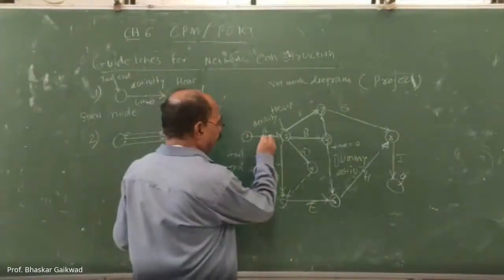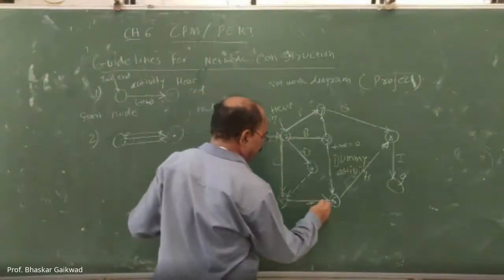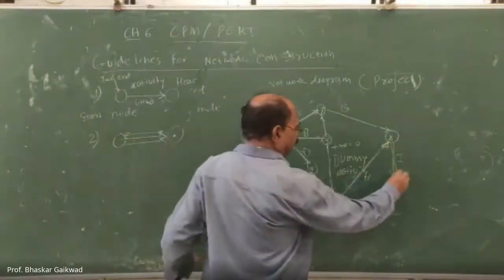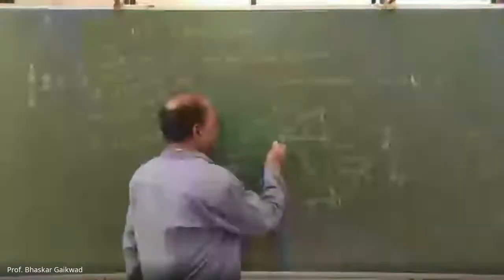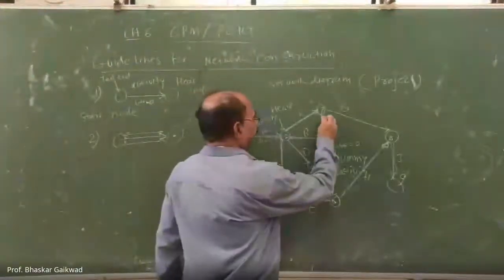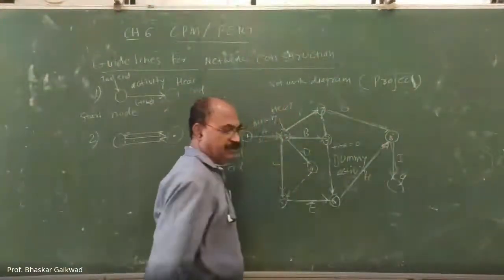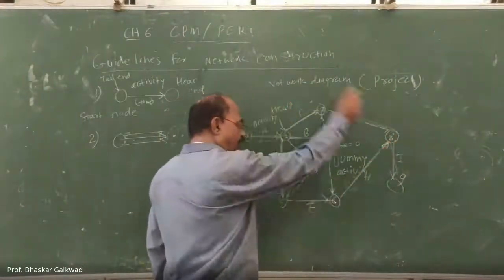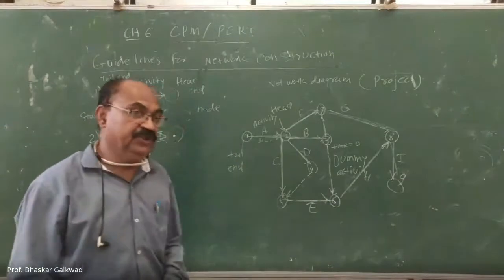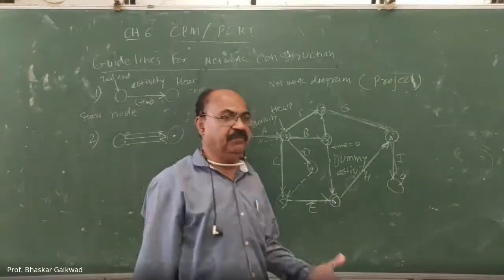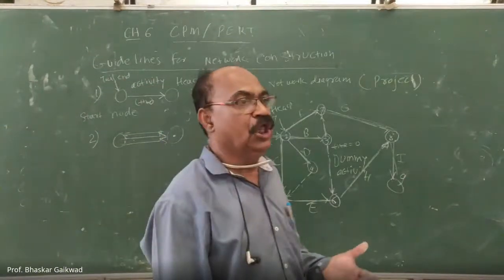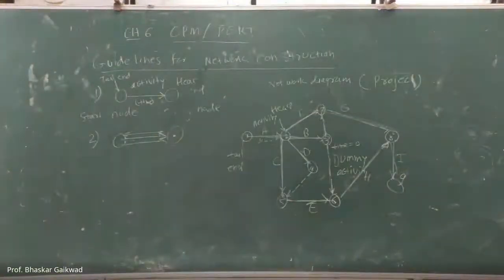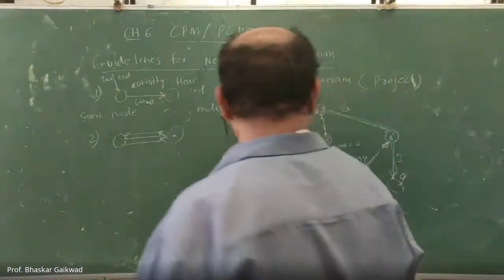So we can go this way, and we complete. This is one way. Second way, we can go this way and complete this project. Third way, we can go this way and complete. So out of this, which is the critical path? Critical path means the best path that will be required to complete this project.